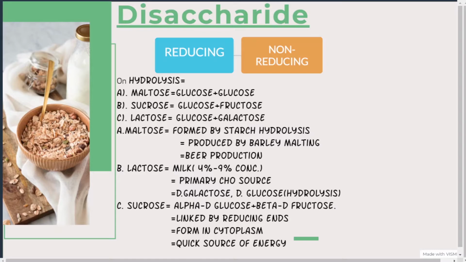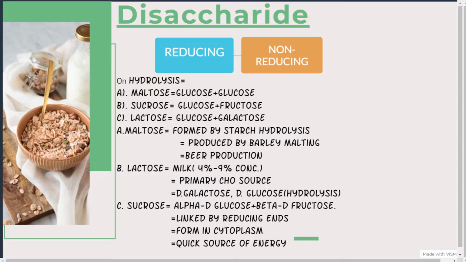One is reducing and the other is non-reducing. Whether it is going to be reducing or non-reducing actually depends on the anomeric carbon in the glycosidic bond. Okay, what does it depend on? It depends on the anomeric carbon in the glycosidic bond. Simple.